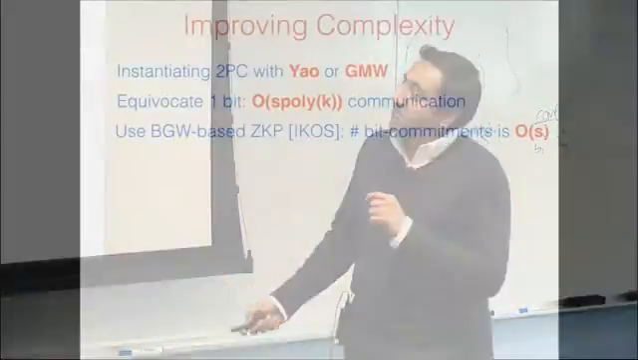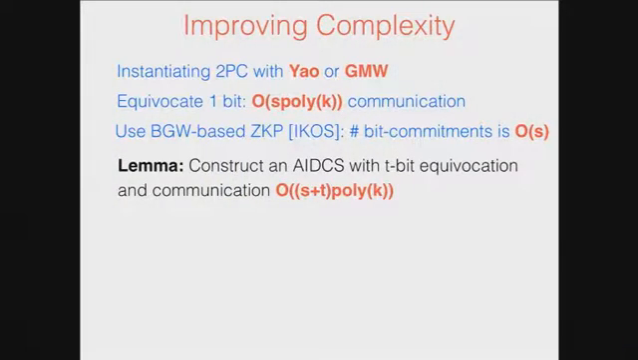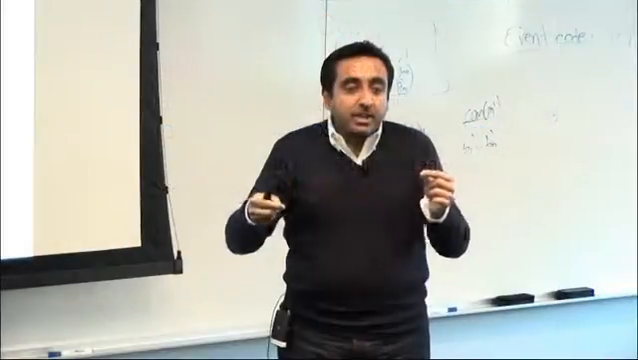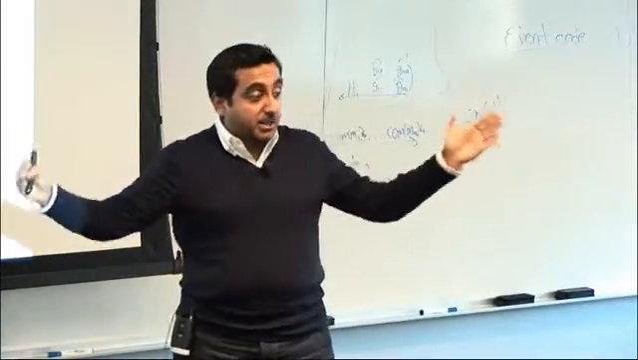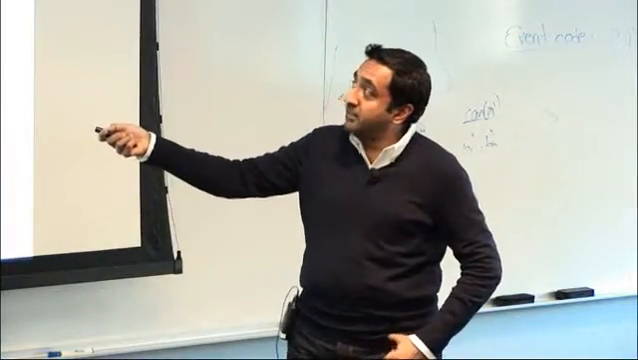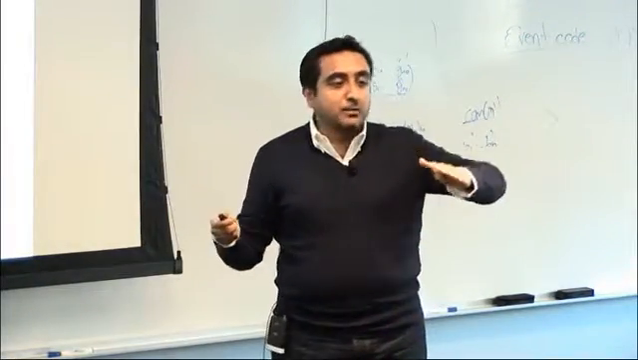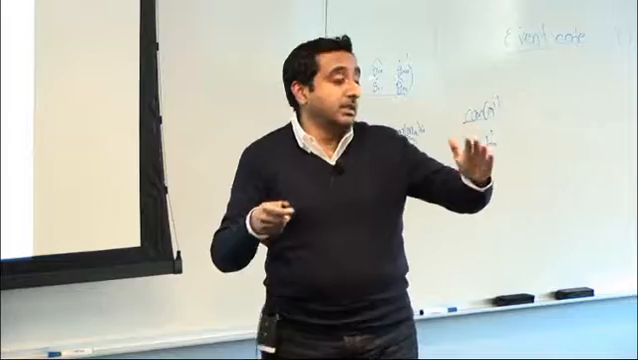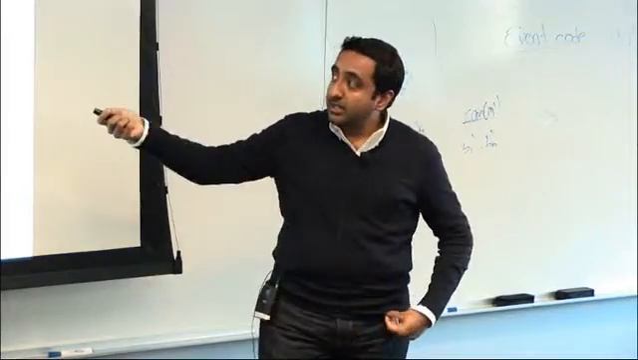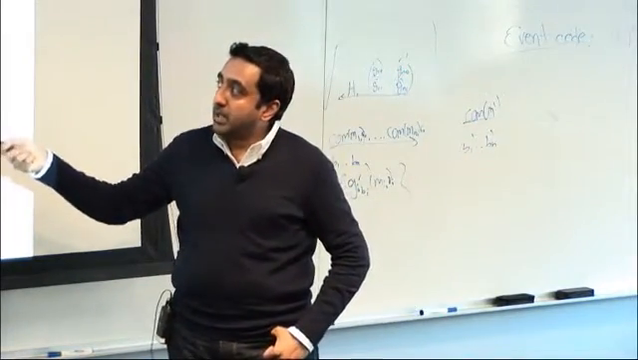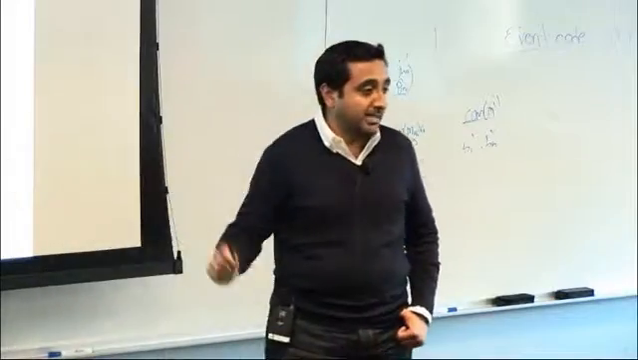Okay, so I want to improve the communication complexity, and roughly the idea is we want a better AI DCS. Before, for equivocating one bit, we needed to spend a lot, but can we do it better where if I had a fixed polynomial in the input, call it T, then can I do it better with better communication complexity, and that's what we show.